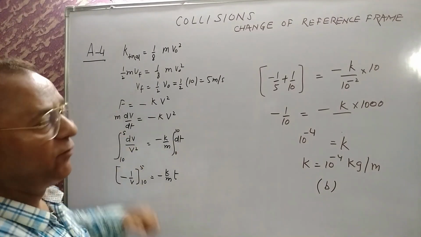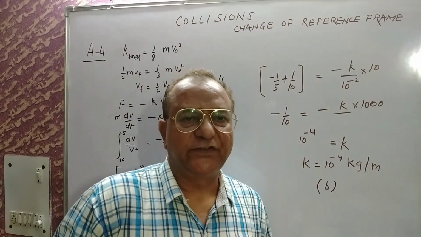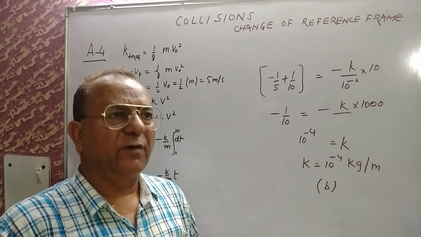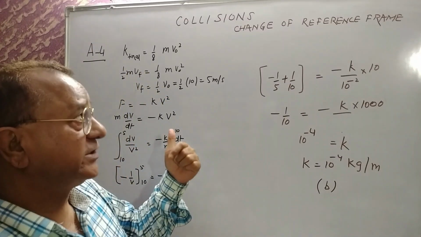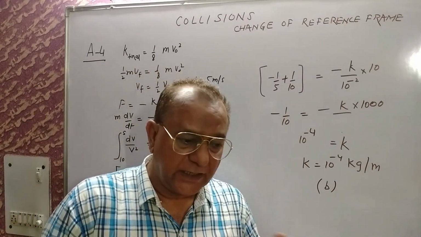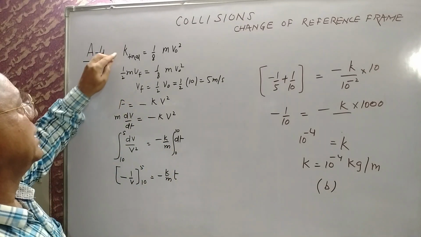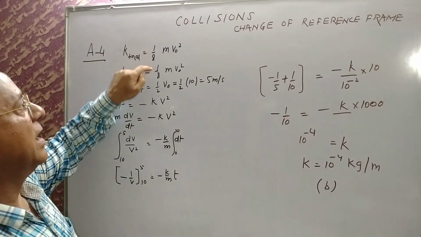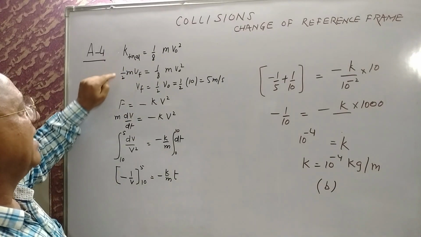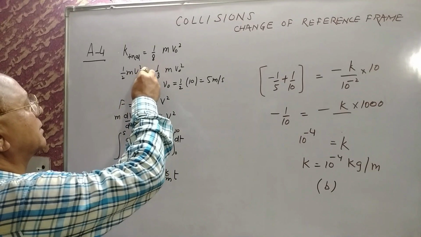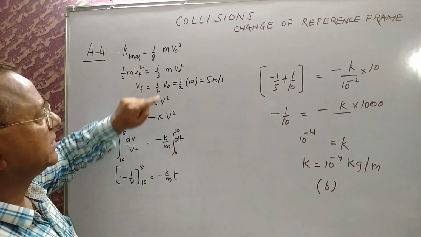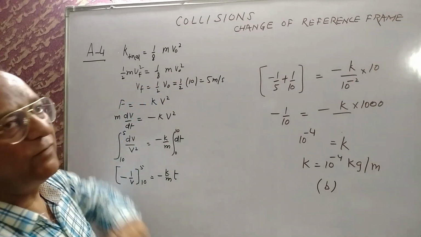Let us discuss answer number 4. In the previous two questions I gave you cases with addition of energy from some internal source. This is a question in which the body is moving in a dissipative medium where it is losing its energy continuously. It is given that K final after 10 seconds is 1 by 8 of the original energy, that is 1 by 8 m v naught square. Half m vf square is equal to 1 by 8 m v naught square, so vf is half v naught, which is half into 10, equal to 5 meter per second.